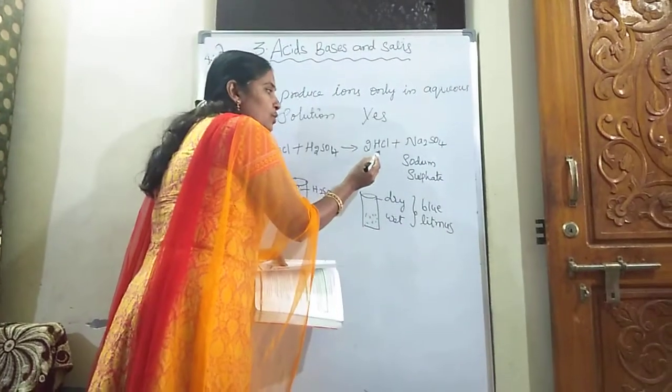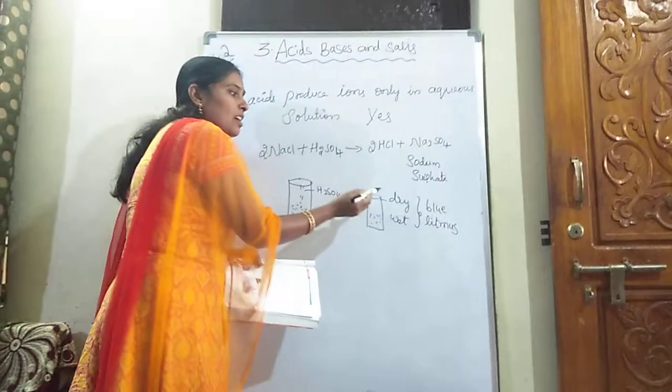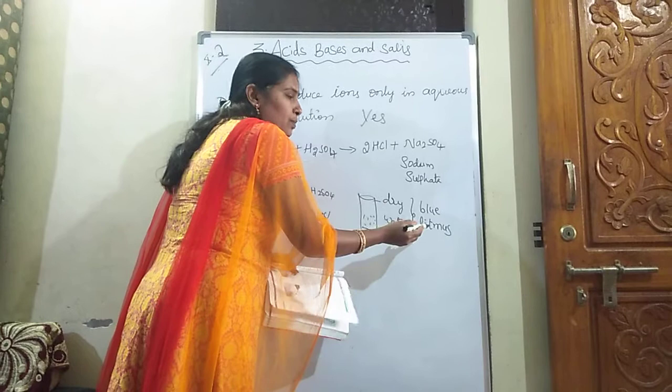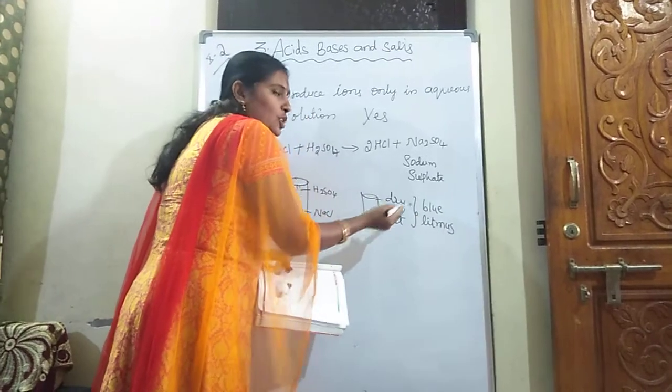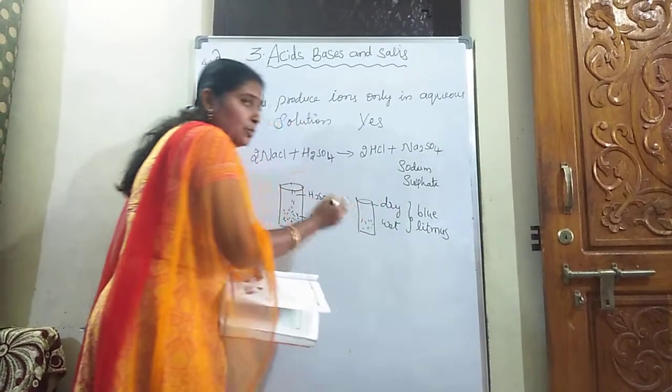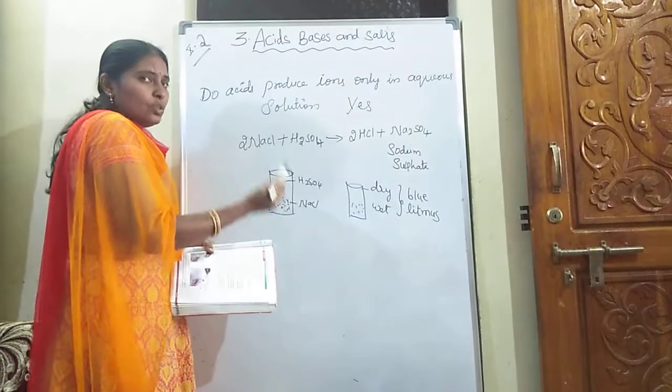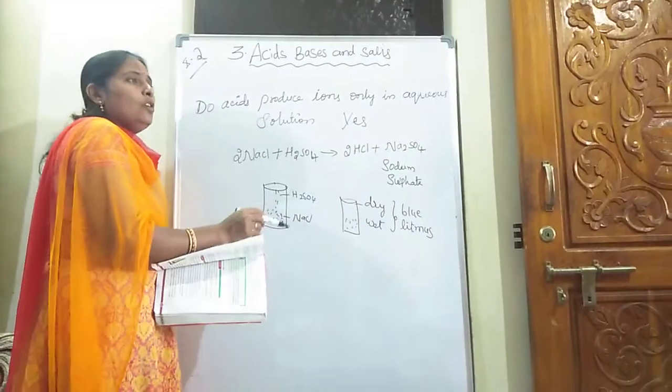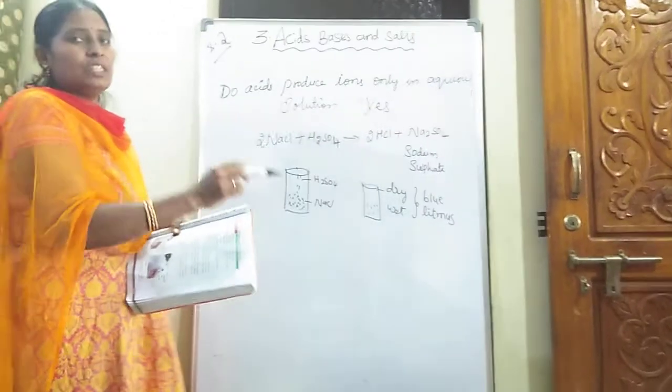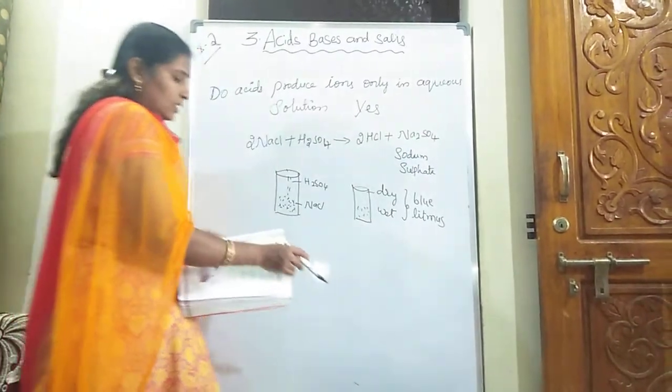The HCl which is formed in this reaction is tested with dry and wet blue litmus. In dry condition, blue litmus remains as it is, but when the condition changes to wet, it turns red. This indicates that only in aqueous solution it is producing the H plus ions.